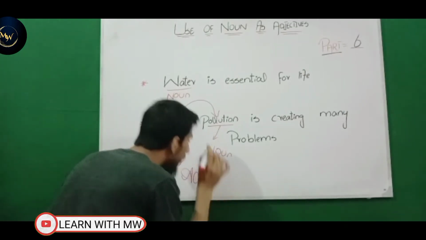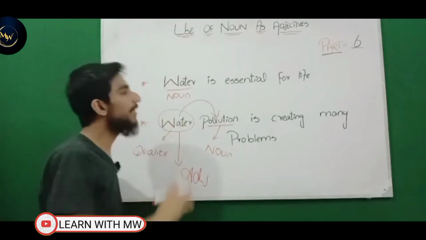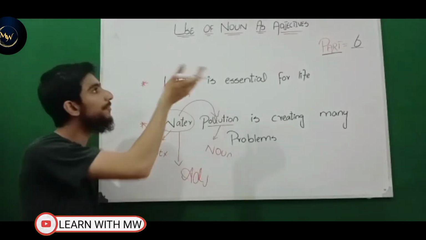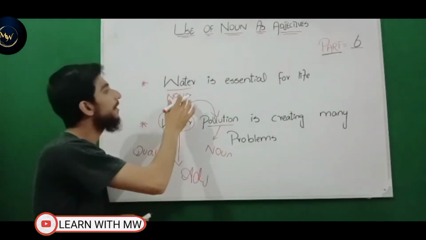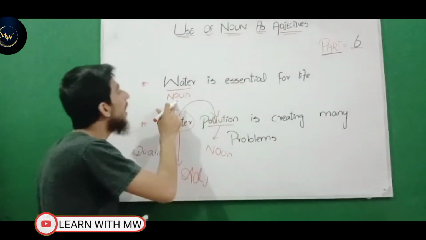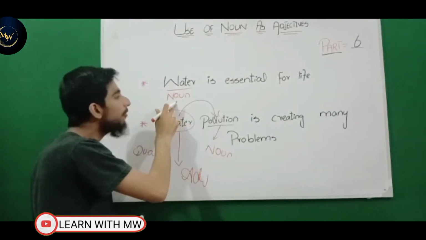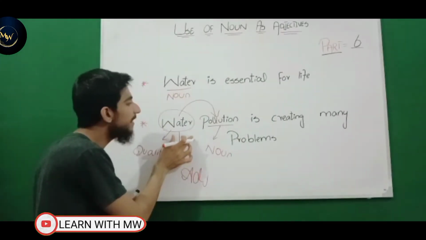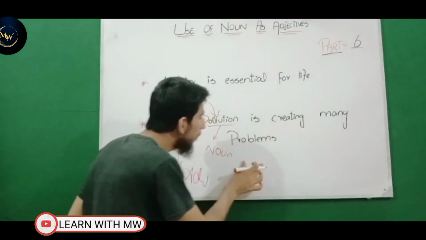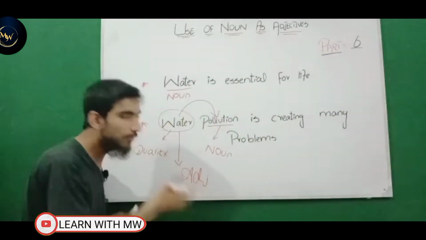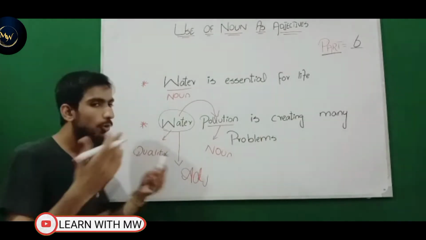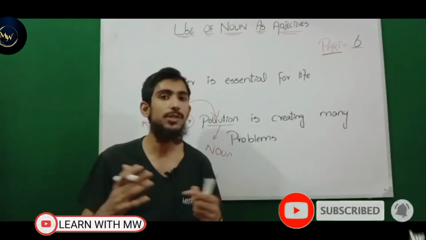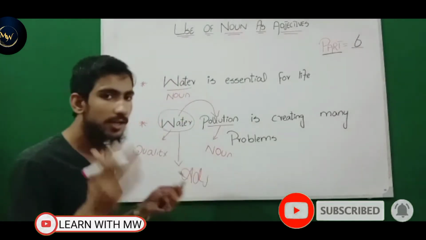So viewers, we have learned the concept use of noun as adjective. Look at this slide. We have learned this concept in this slide, that water is essential for life. So water in this sentence is basically noun because naming words are called noun. But look at this second example in this slide: water pollution is creating many problems. So pollution is basically noun because it's a naming word, and there are a lot of types of pollution. There are land pollution, soil pollution, water pollution, air pollution. All these are the types of pollution.